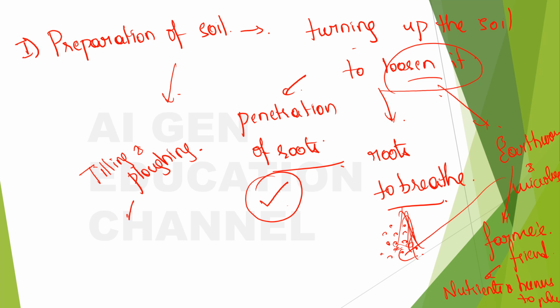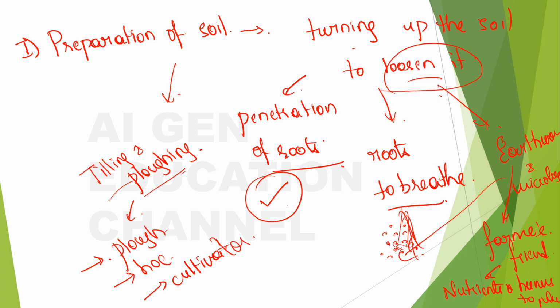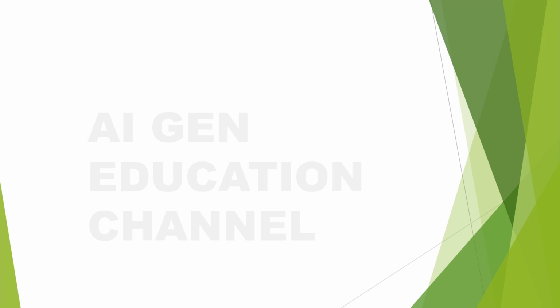So for this there are some types of equipment that will help us to do this process, and those are called plough, hoe or cultivator, right? Cultivator is totally mechanized, right? So it will not make the farmer shed so much effort in doing this process of ploughing, right?